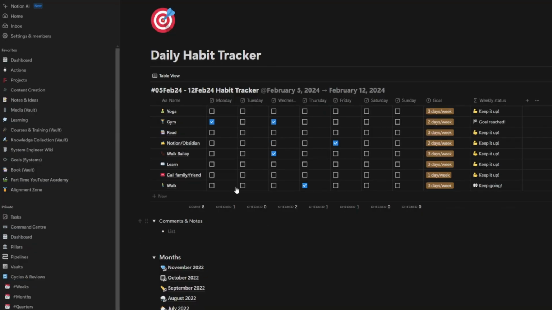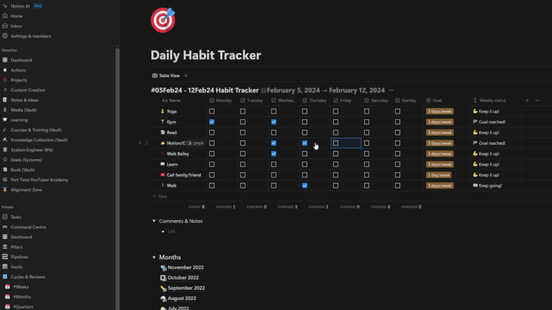I used to have a little view of a checkbox table with all my habits listed on the left-hand side from Monday to Sunday. Then I used to set myself a goal of how many times I would want to complete each habit for the week. And if I completed the habit, then I'd have a little weekly status update here. So if I was working on Notion on Wednesday, Thursday, and Friday, then my goal was 2 days a week. So I'd reach my goal, and it would tell me that my goal had been reached.